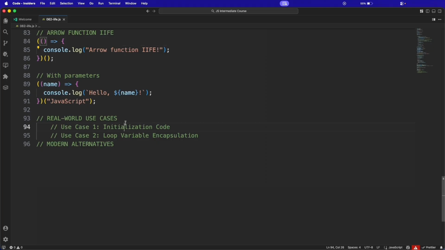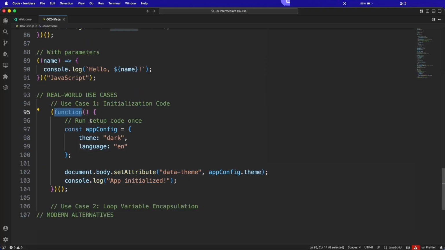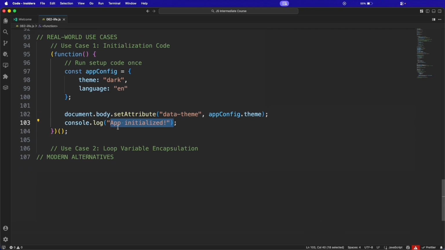So the real world use case. The first use case is initialization. Take this code. This code, you see, function, and this is your object, and this code actually runs once, right? This object and document body dot set attribute. And with the set attribute, we are passing the attribute name and then passing our logic. And when we console log it, we get our result. Okay. This is DOM manipulation happening here. So just skip this. Just remember how it works.